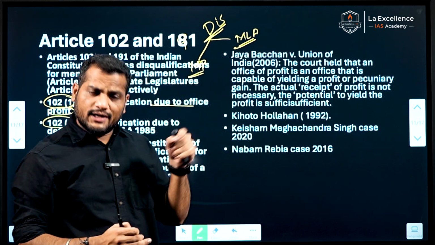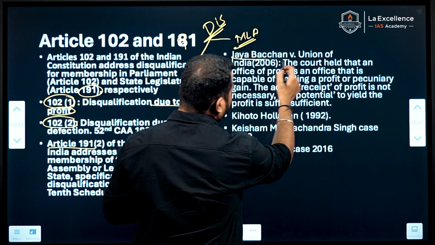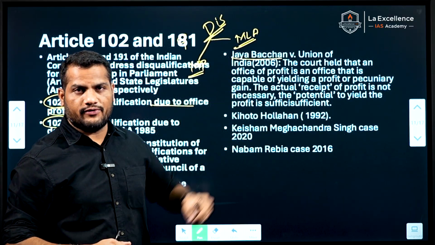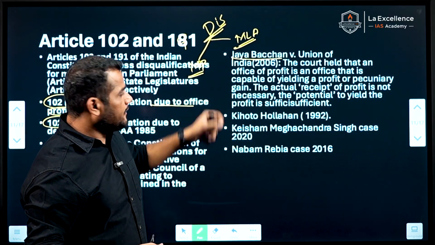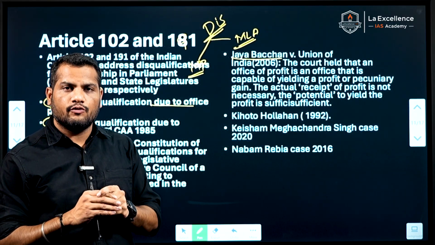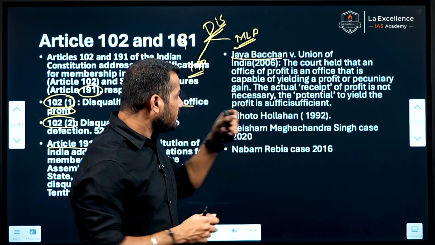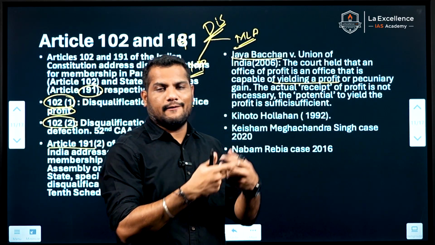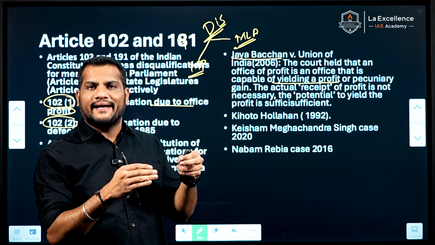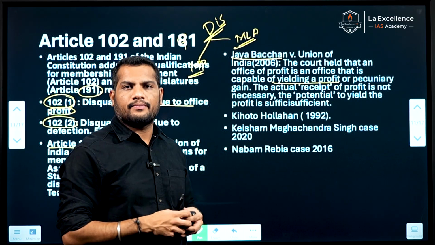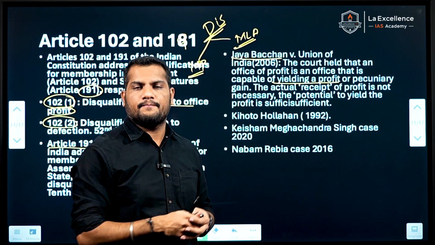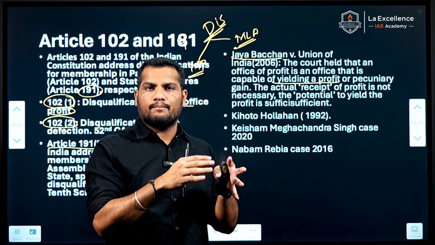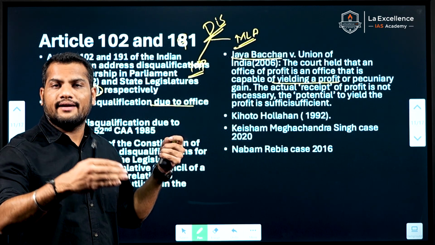No. But the Supreme Court in Jaya Bachchan versus Union of India defined the office of profit. This office of profit is nothing but an office which is capable of yielding a profit, or any pecuniary gain. If any MP or MLA has a post which yields a profit or any pecuniary gain, based on that any MP or MLA can be disqualified by using Article 102 and 191.